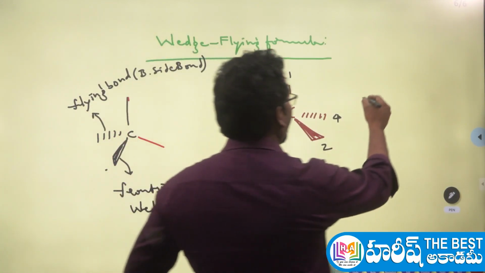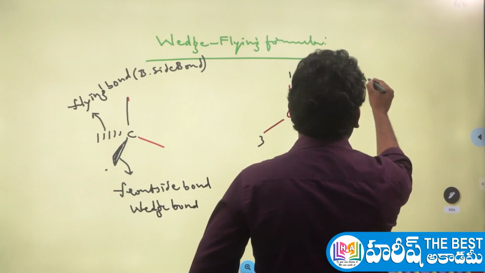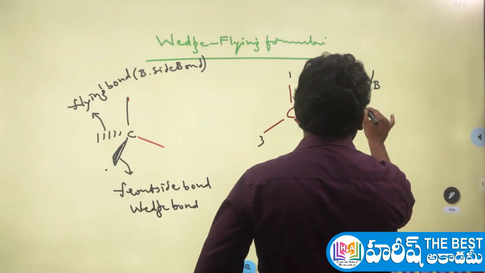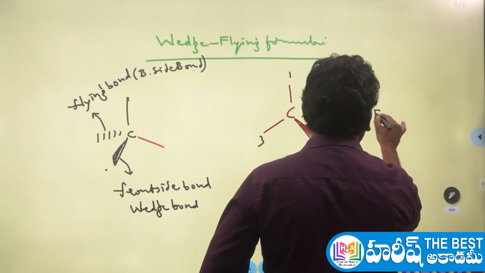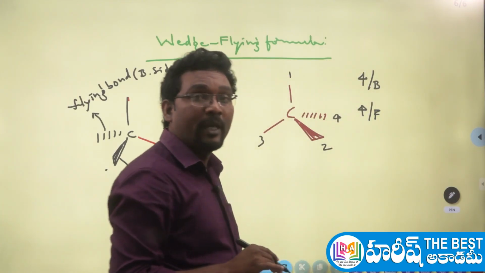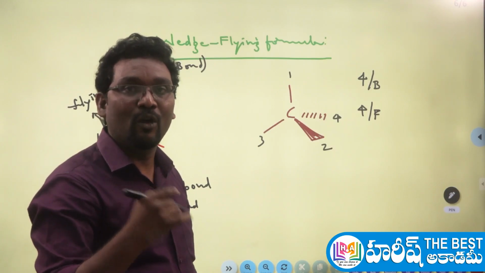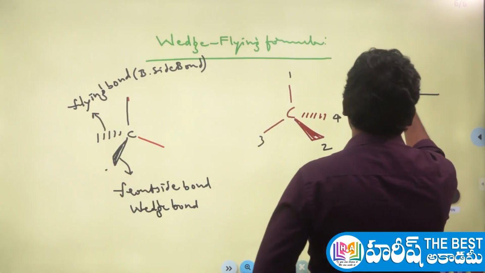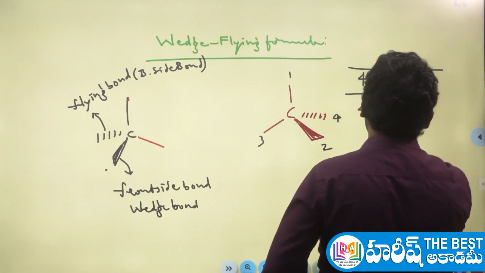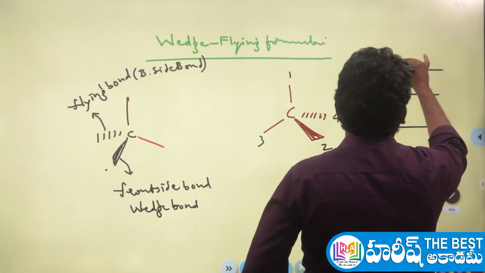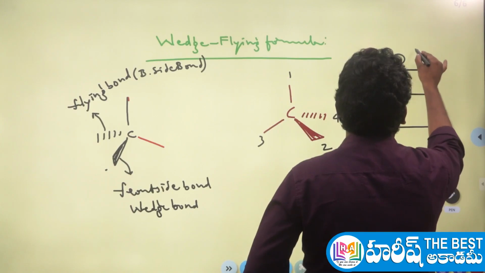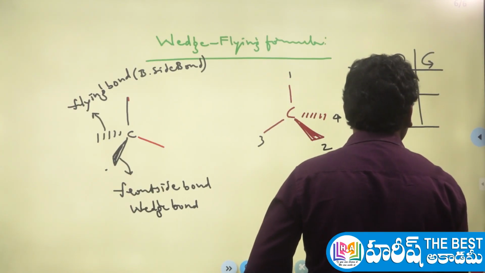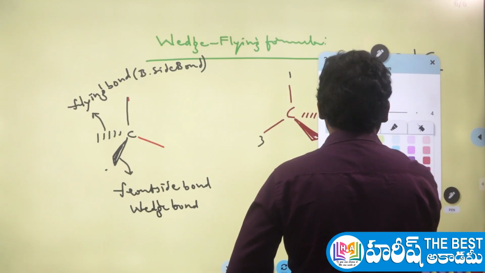The shortcut is that if the fourth priority group is on the back side bond, follow the 4/B rule. If the fourth priority group is on the front side bond, follow the 4/F rule. If the fourth priority group is on the normal bond, I will tell you how to do that, which is quite simple. The direction may rotate in the clockwise or the counterclockwise manner.